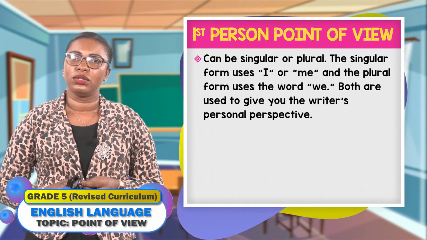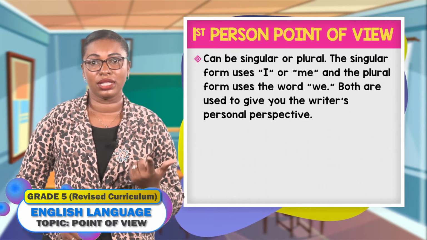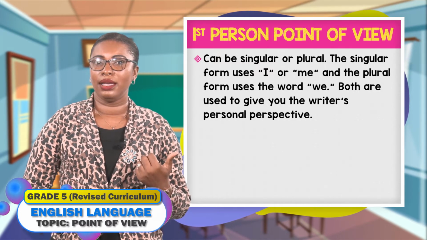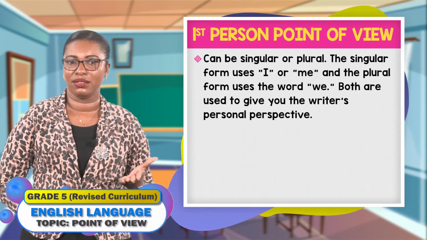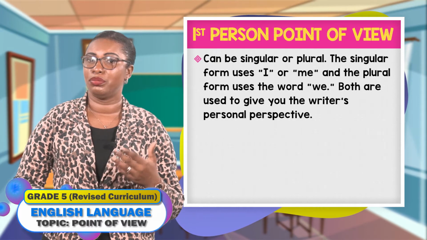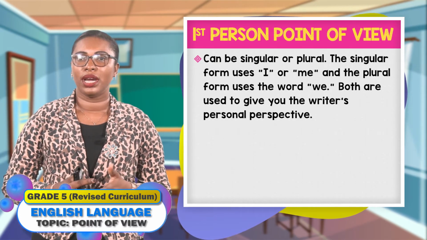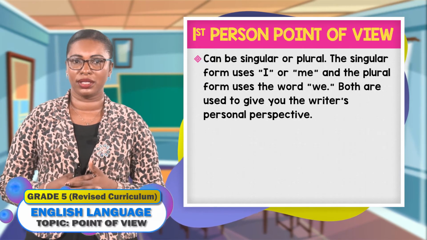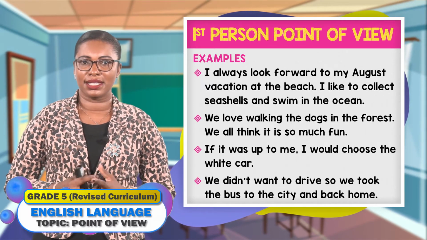First-person point of view can be singular or it can be plural. The singular forms used are I or me, even my. And the plural form, the word used to indicate plural, is we. Both are used to give you, the writer, a personal perspective. Let's look at these examples.